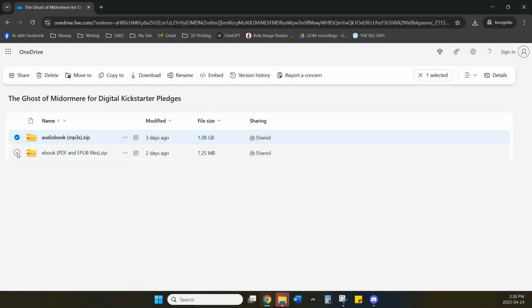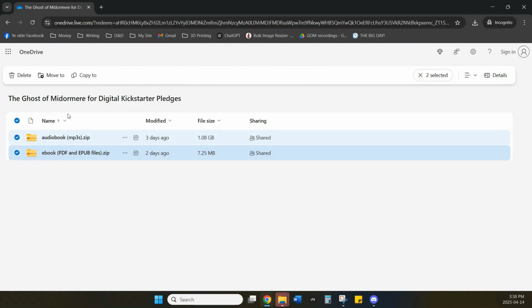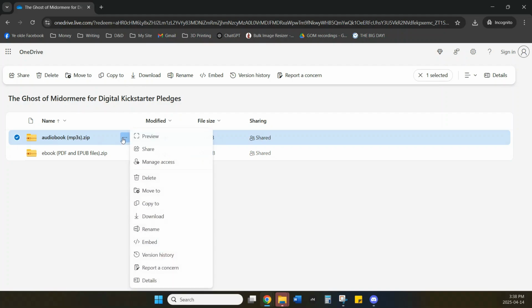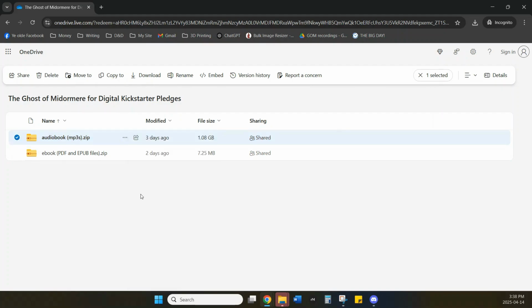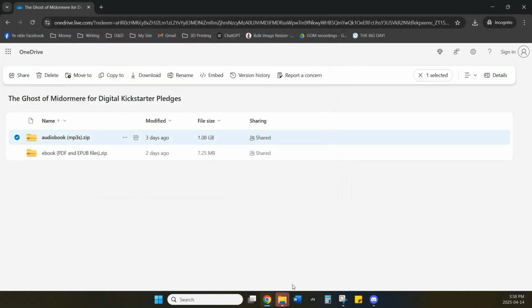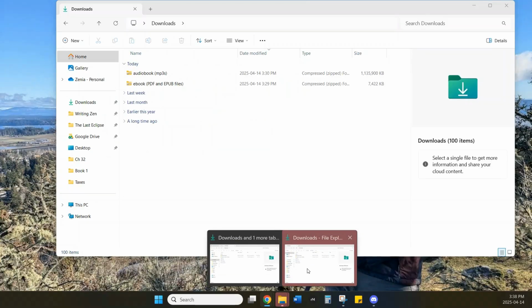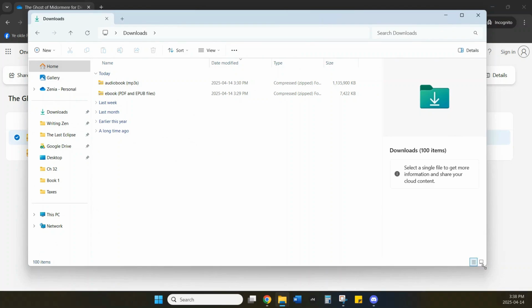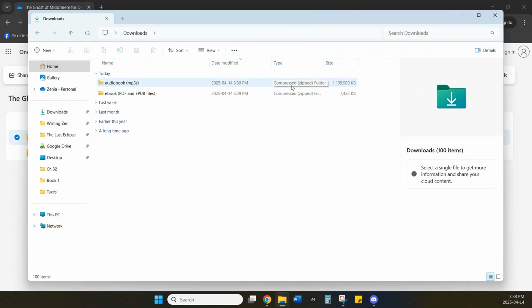Please note that if you select both, the download option will not appear, so you do have to download them one at a time. When you download them, you will be prompted asking where to save them. I suggest your downloads folder unless you have somewhere specific that you would like them. Once they have downloaded, they will appear in the folder you assigned as compressed or zipped folders.